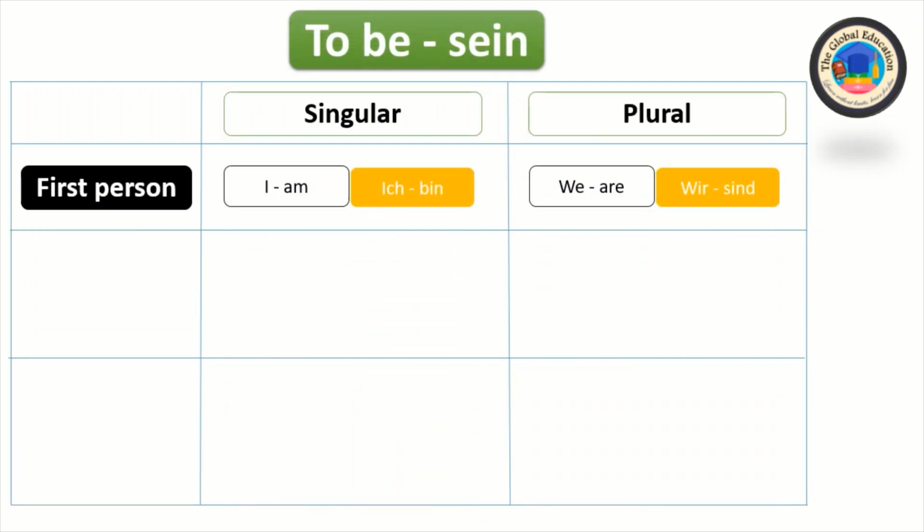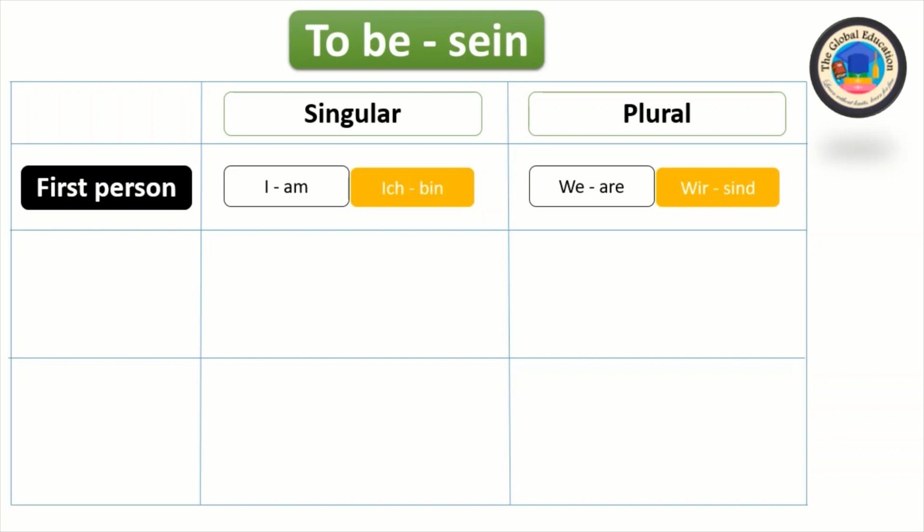Hello guys, today's topic we will discuss is "to be", like sein in German. There are two cases, one for the singular and the second for the plural. For the first person, in English we use I am, we are. I am is the singular case and we are is the plural case. In German, ich bin is the singular case, wir sind is the plural case.